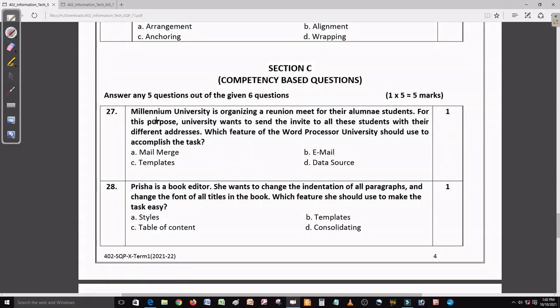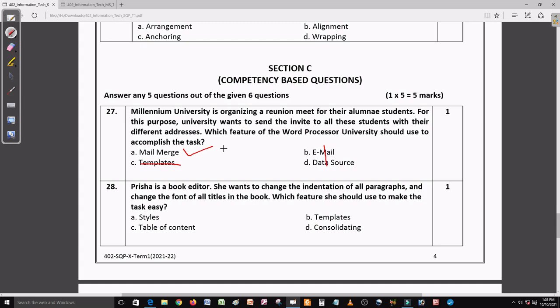It says Millennium University is organizing a reunion meet for their alumni students. For this purpose, the university wants to send the invite to all these students with their different addresses. So which feature of the word processor should they use? So they want to send invitations. So email and data source is not the right answer. Template is used for designing documents. Yeah, mail merge is the right answer here.